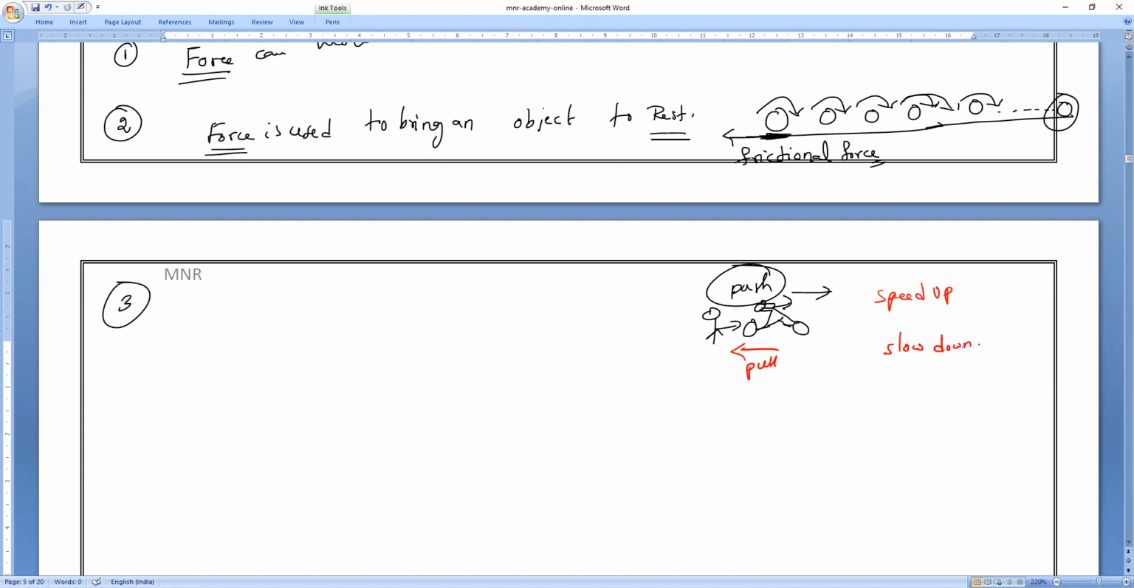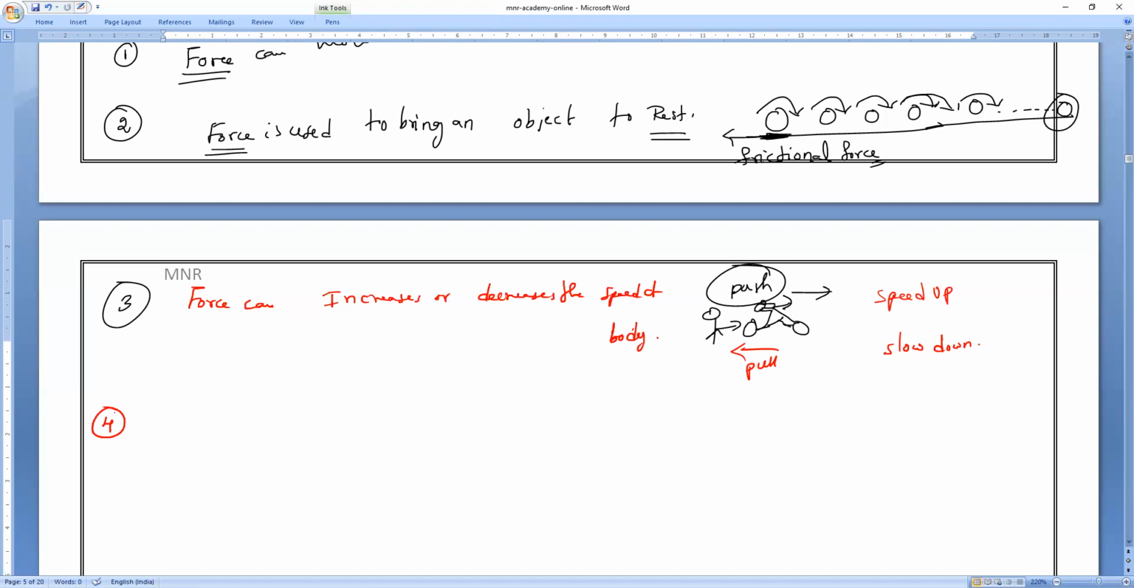So because of applying force, what will happen? Force can change the speed of an object. Force can increase or decrease the speed of an object. It increases or decreases the speed of the body. So that is the third effect of force. Next, the fourth one.